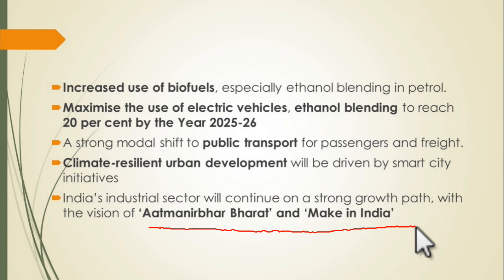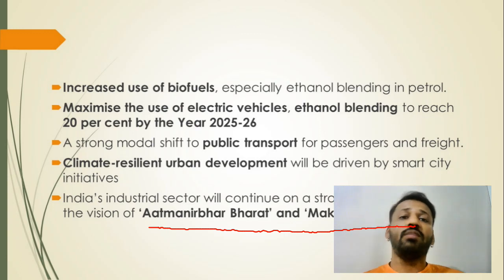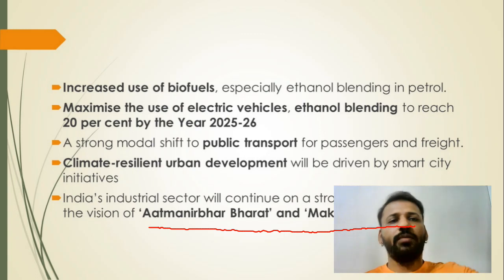It's not that since we have to do so much desperately, we import technology from China, America, Europe. No, everything we have to do through Atmanirbhar Bharat, Make in India. For example, recently Vande Bharat train has been started. So we asked some developed nation to give us the technology for these fast moving trains, but the technology was very costly. Like Japan and all, they're selling at very high cost. So what did the government do? The government created this technology in-house to develop this high-speed train, and we have created this Vande Bharat. So this is how the government wants to go ahead.